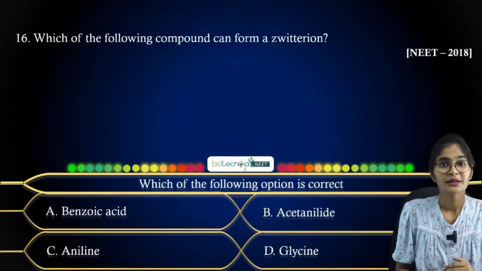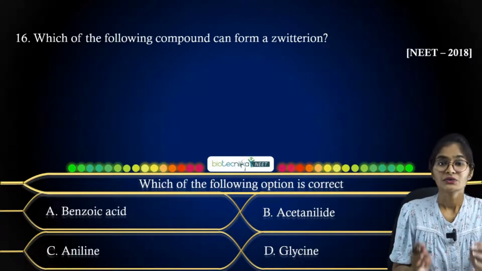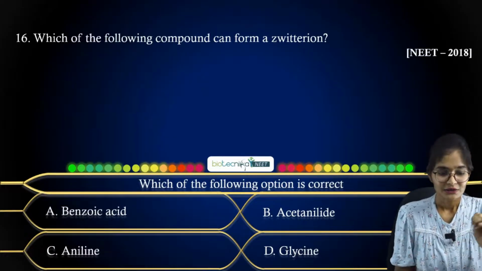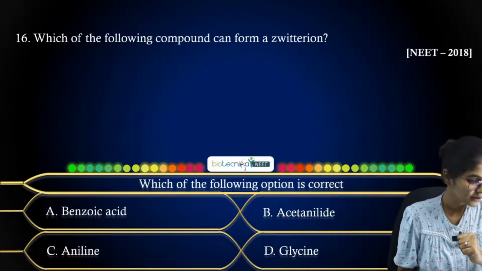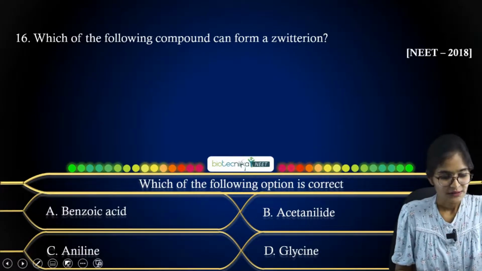Before answering the question, you must know what exactly a Zwitter ion is. A Zwitter ion is a dipolar ion. In a single molecule, you can have positive and negative charge, right? That is what the Zwitter ion is. So Datek has answered it as option D. All right, option D is correct here.